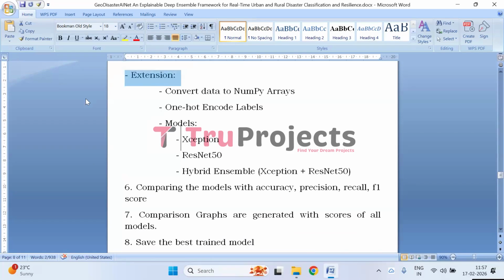Coming to the extension, the dataset is converted into NumPy arrays and labels are one-hot encoded for compatibility with deep learning models. Advanced CNN architectures such as Xception and ResNet50 are trained. And the hybrid ensemble combining both models is implemented to achieve higher classification accuracy.